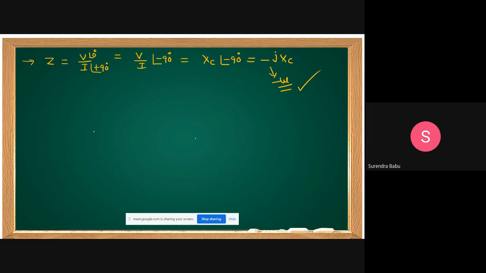Can you draw the waveform for this case? Which one are we getting as sinusoidal? V of t equal to Vm sin omega t, we are assuming. Same procedure.